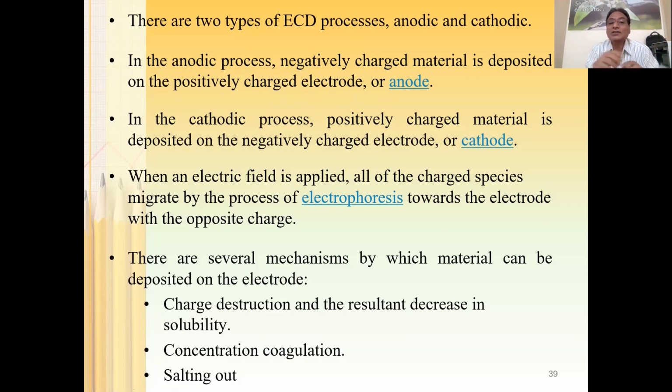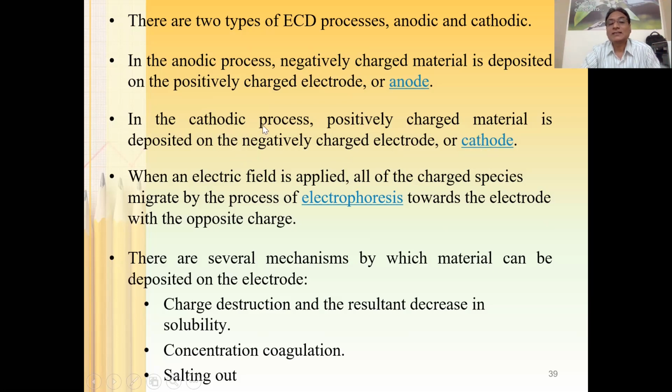So these anions are going to be deposited on the positively charged electrode, and that kind of deposition is called the anodic process. In the cathodic process, the positively charged material is deposited on the negatively charged electrode or cathode, right?